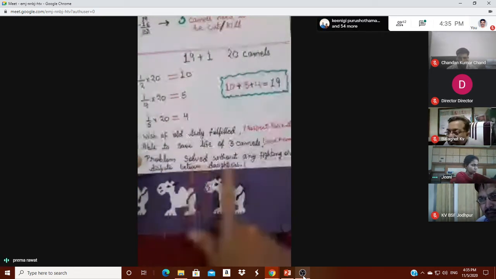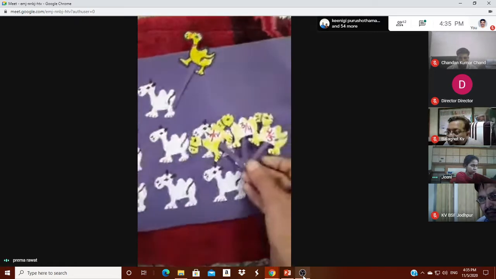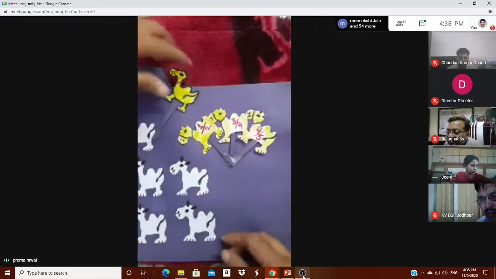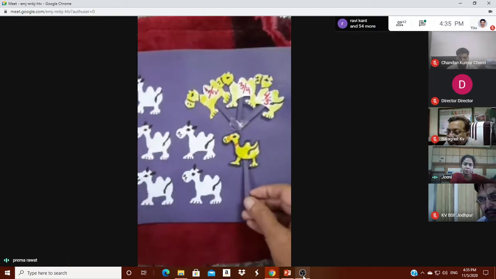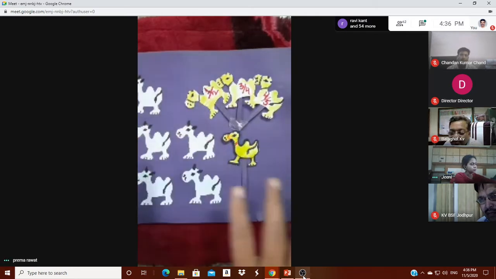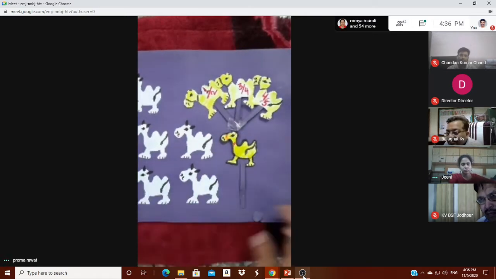We can relate this with social science also. The main objective of this activity is how, without causing any harm to any animal, we can distribute all the 19 camels among the 3 daughters. Thank you.